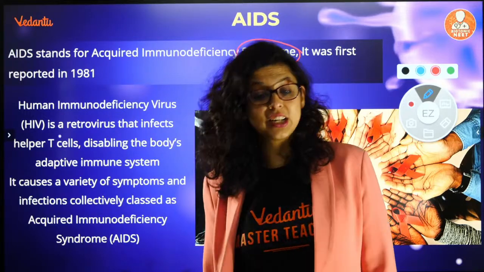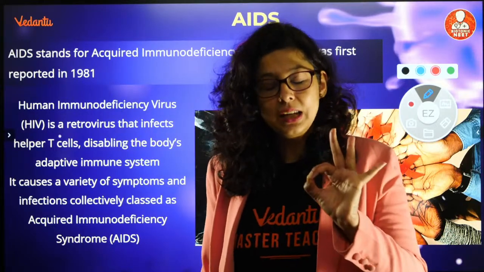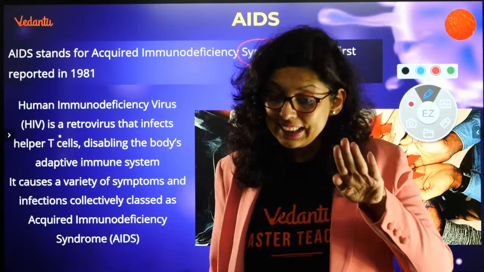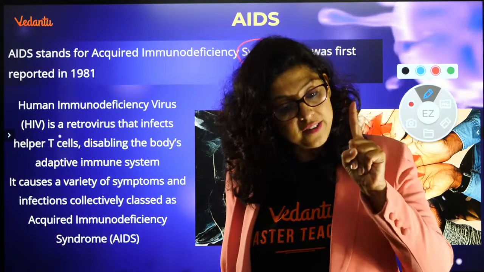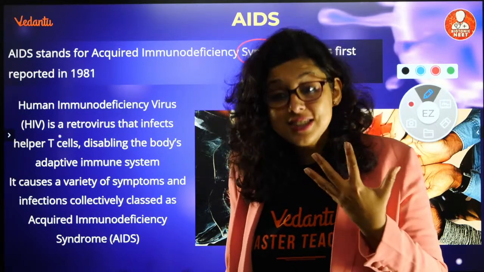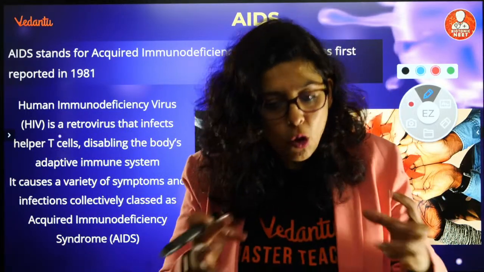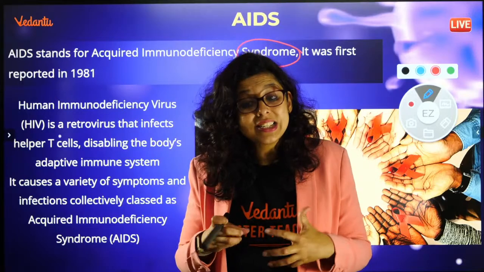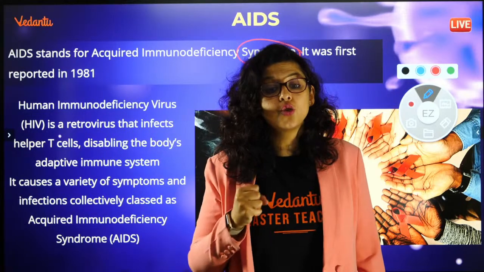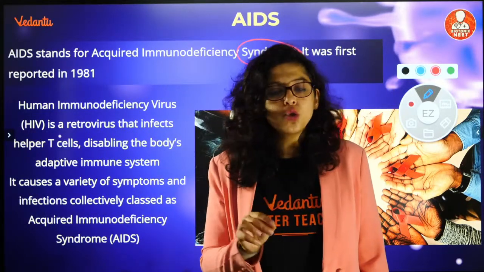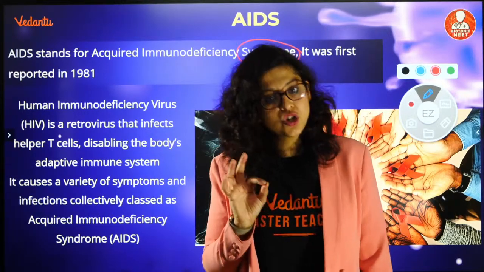When you have just one problem, it is called a disease. But when you have a lot of problems, a group of diseases or symptoms, it is referred to as a syndrome. For example, Klinefelter syndrome, Down syndrome, Turner syndrome, because you don't just have one problem, but a lot of problems which are there together.